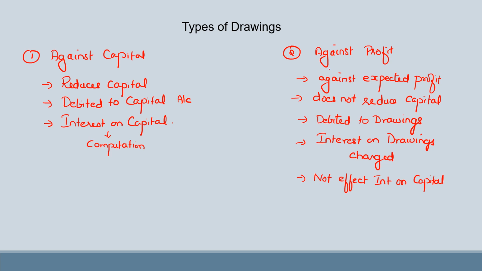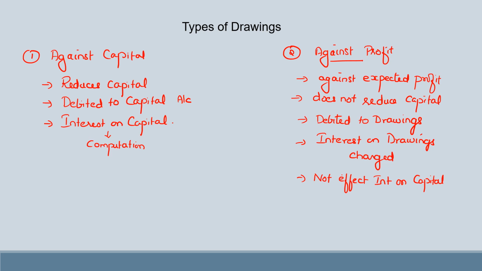This type of drawing affects the interest on drawings computation, not the interest on capital computation. So these are the two types of drawing. We need to understand the distinction, because when they give you a question for calculation of interest on drawings, you have to first see whether it is drawings against capital or drawings against profit.